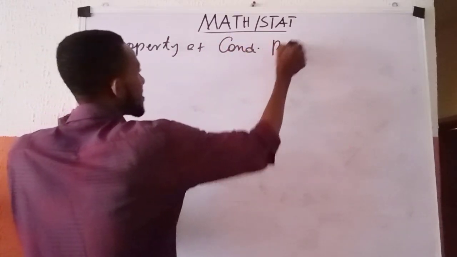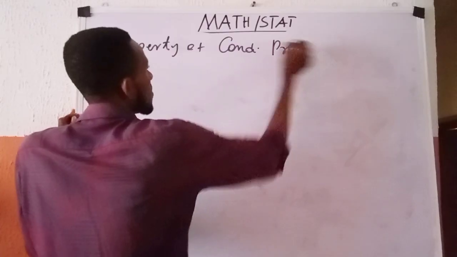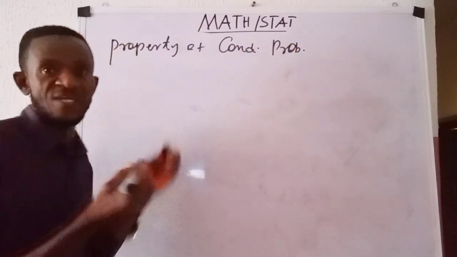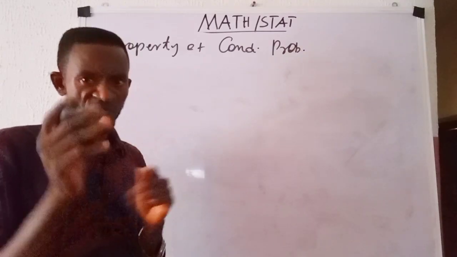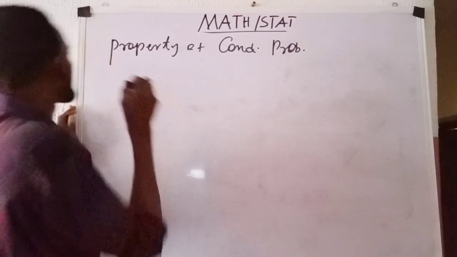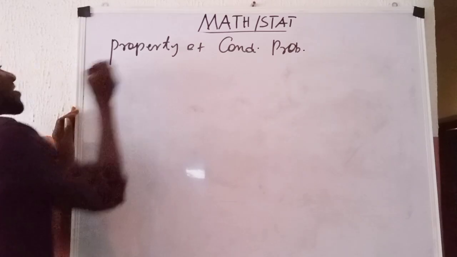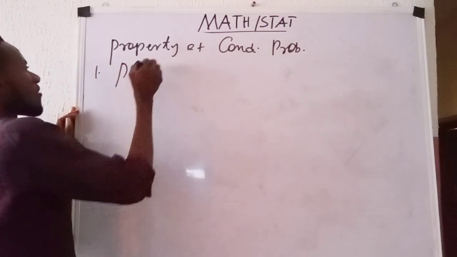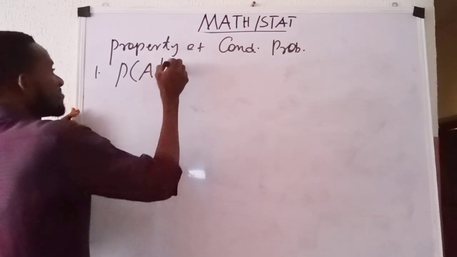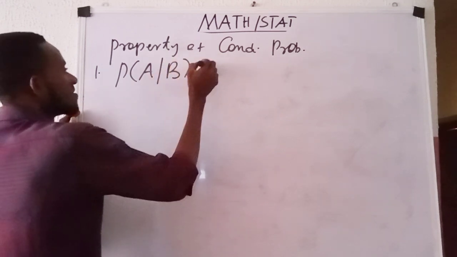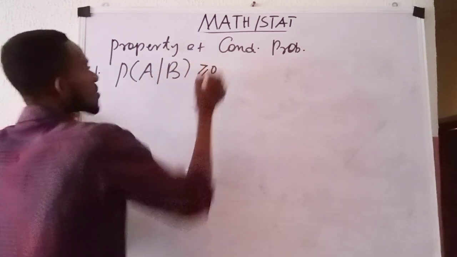Please permit me to write this way. I'm referring to this as a conditional probability. Number one, they say the probability of A given B is always greater than or equal to 0.